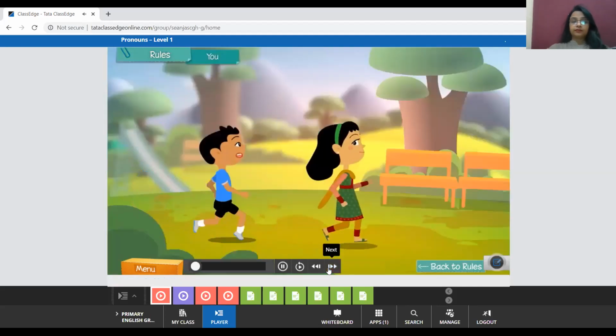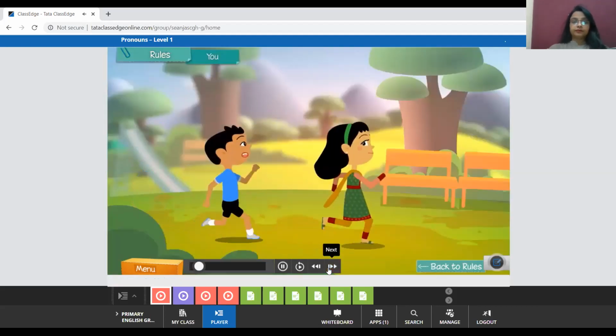Aisha and Pasha are having a race. Pasha says, you run very fast. Here Pasha says you because he's talking to Aisha. The pronoun you is used for the person we are speaking to.